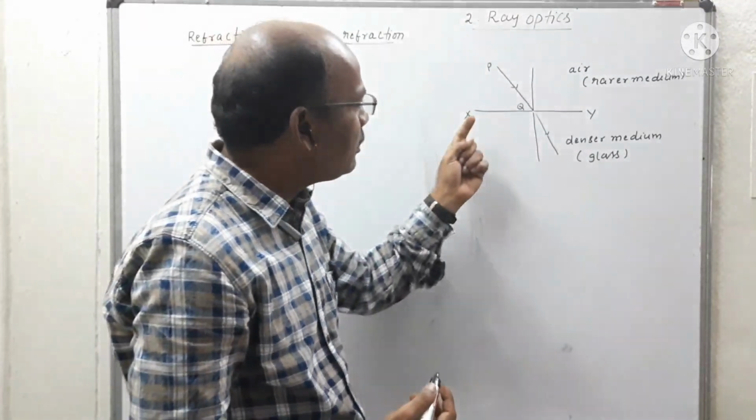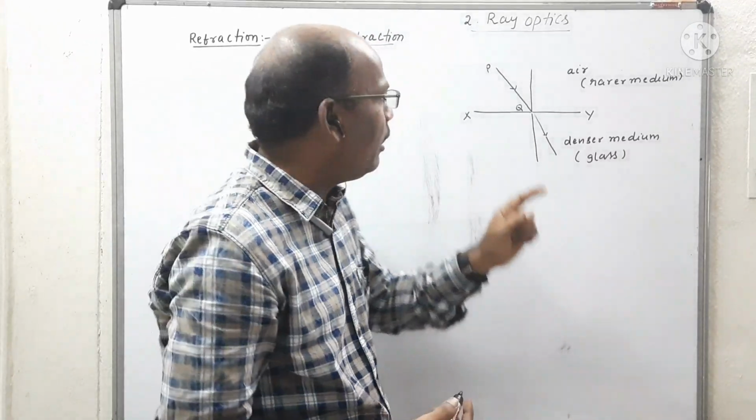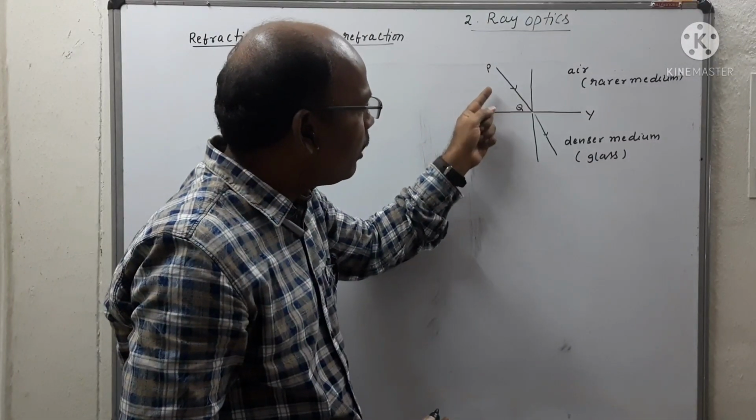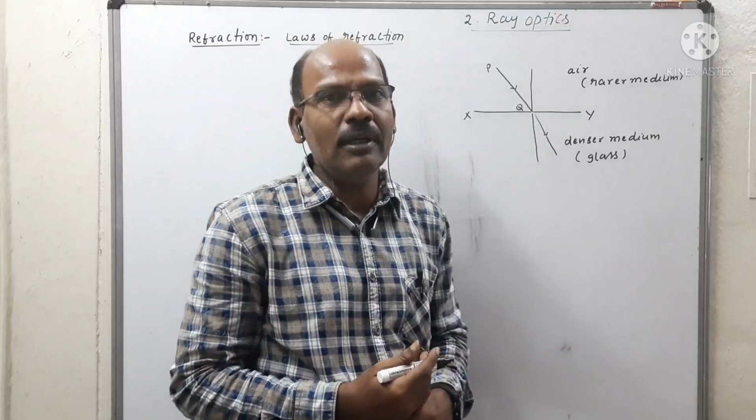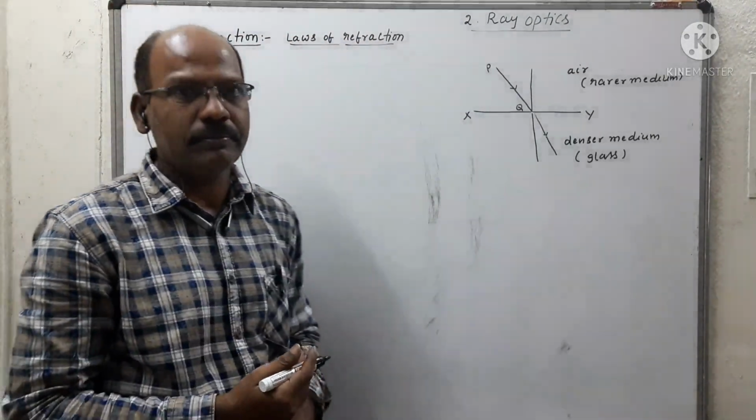How the light is deviated from its original path when it travels from one medium to another medium is also called the phenomenon of refraction.